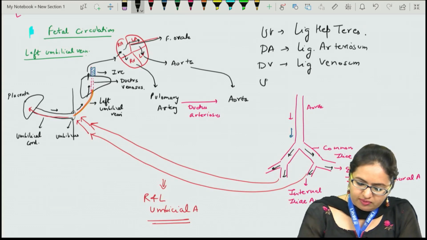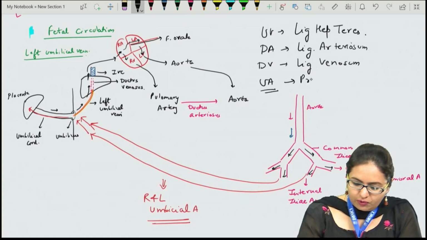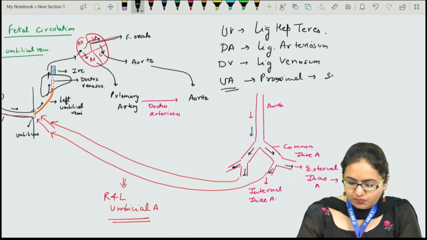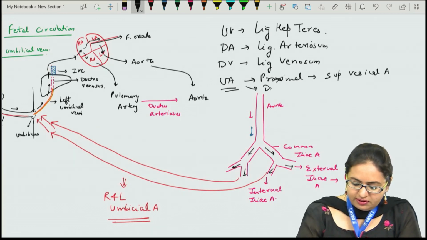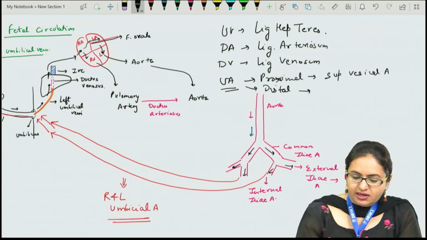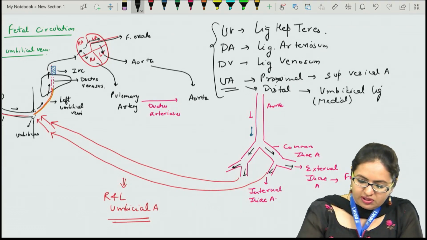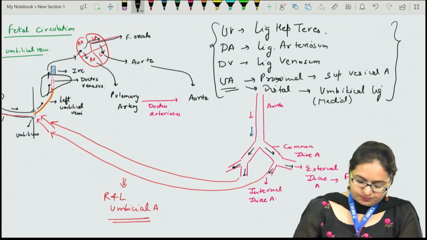And when we talk about the umbilical arteries, the proximal part of the umbilical artery is patent, which leads to the formation of the superior vesical artery, and the distal part forms a ligament, which is the medial umbilical ligament. These are the remnants which are present in the adults.